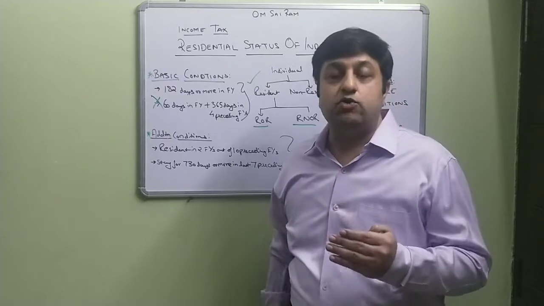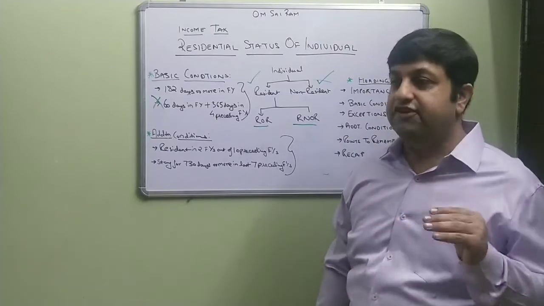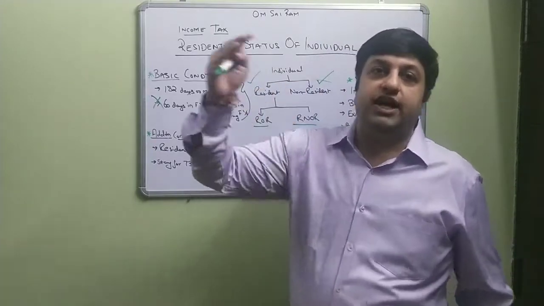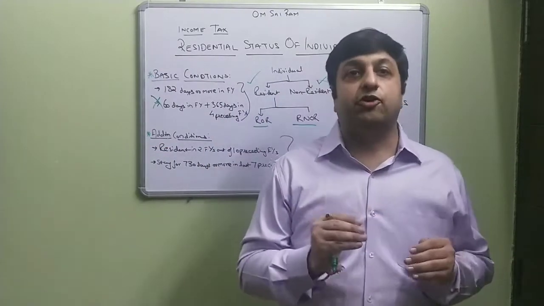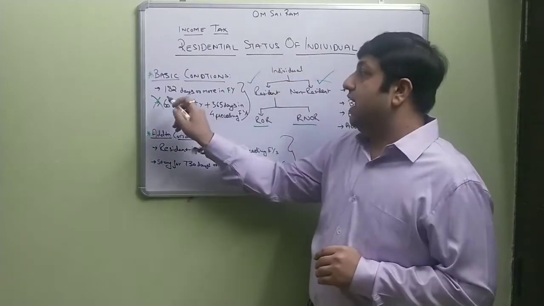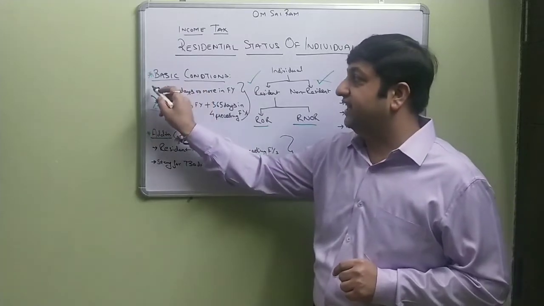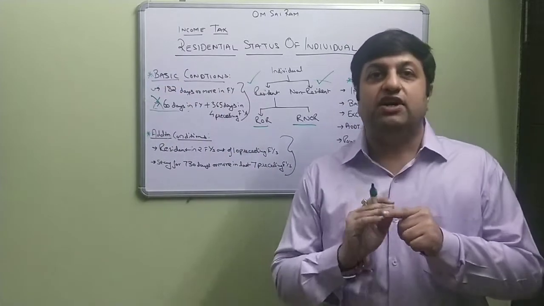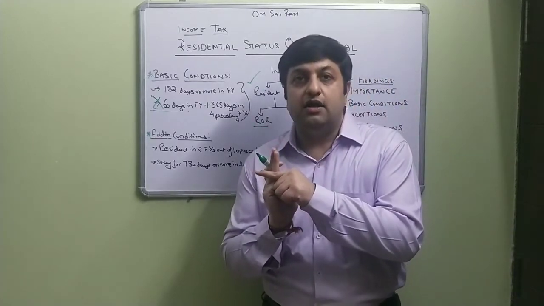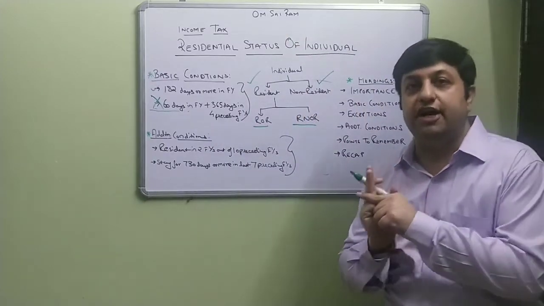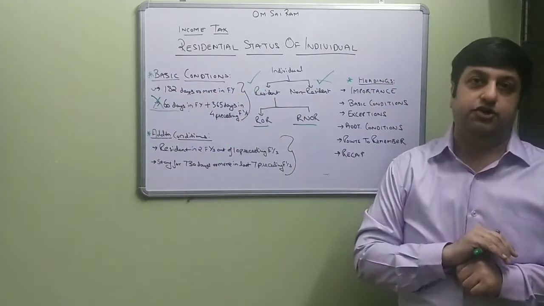If I go on employment outside India, or I'm an Indian citizen and a member of the crew of an Indian ship, which is obviously moving outside India, transporting goods and passengers, then also I need not look at the second basic condition. I only have to satisfy the first basic condition. So that is the first exception: either I'm going on employment outside India or I'm a member of the crew of an Indian ship who goes out of India. For that purpose, we only look at the first basic condition.